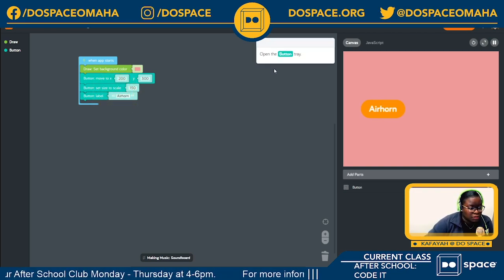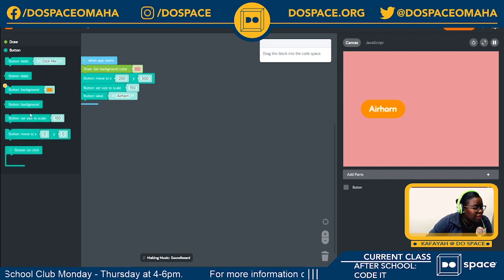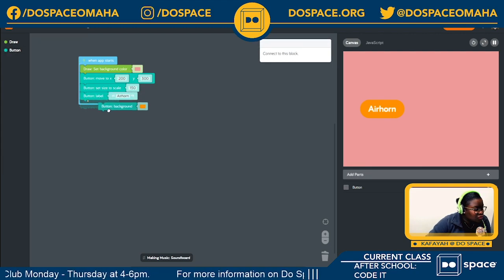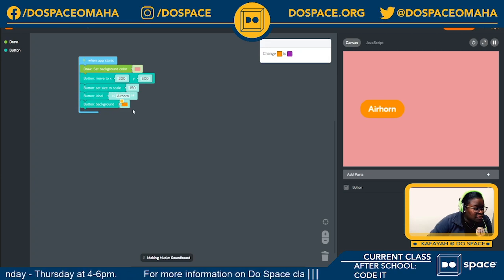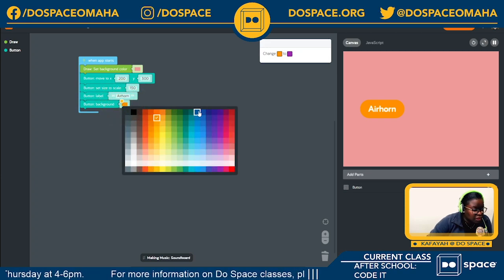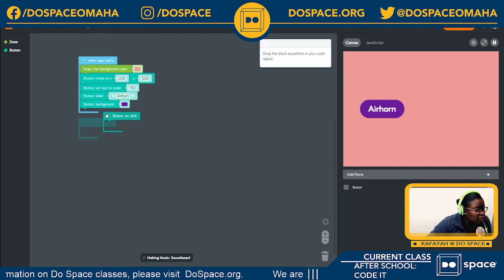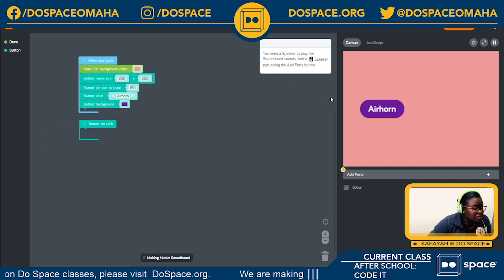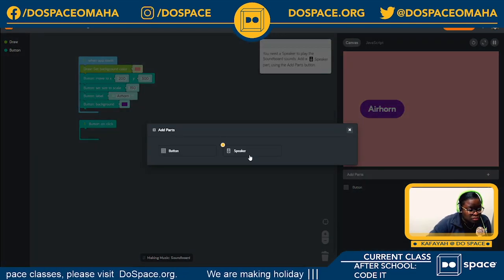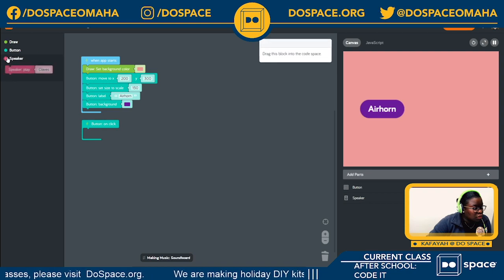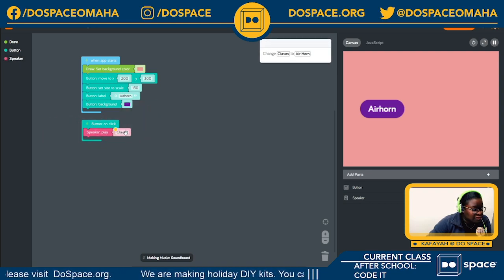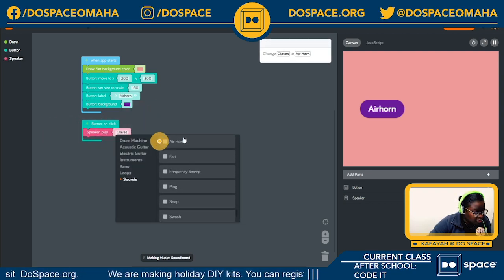Awesome. Next, we're going to go back and choose a button background color, and it says to make it purple. That works. Awesome. Now make the button run code when it's pressed. Open the button tray. On click, I want the button to speaker. I want the button to play a sound of the air horn.